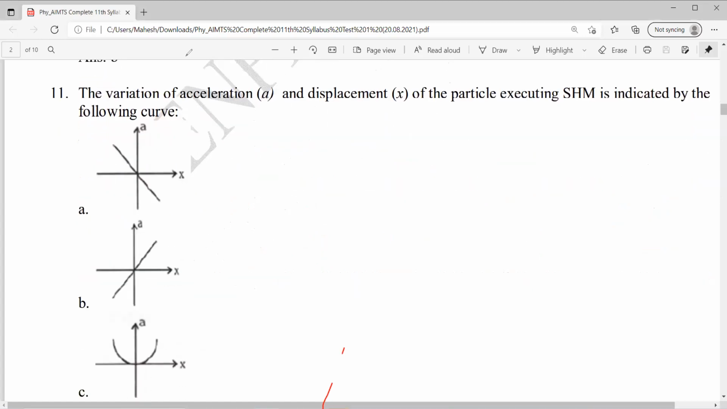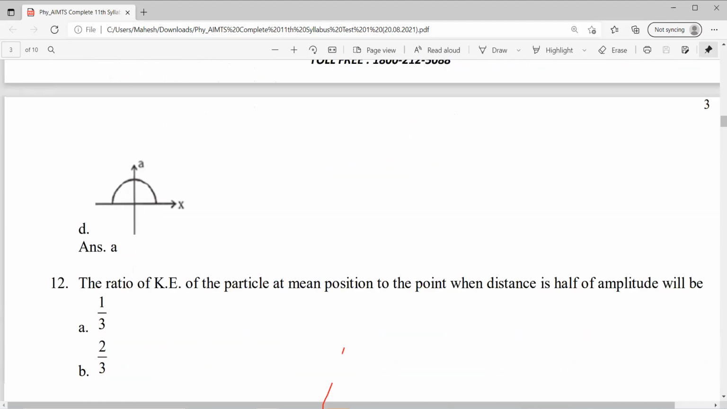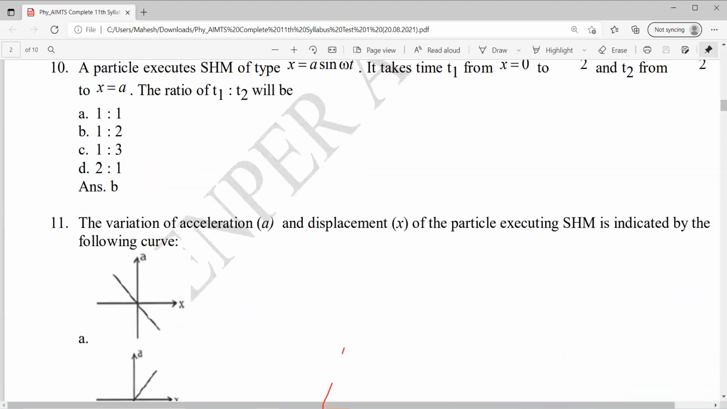11th, the variation of acceleration A and displacement x of the particle executing SHM is indicated by the following curve. So there are 4 graphs given. Which of the following graphs represents acceleration A and displacement x? So A and x, what is the ratio? What is the equation?